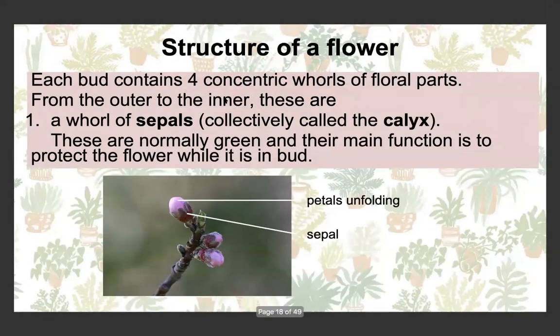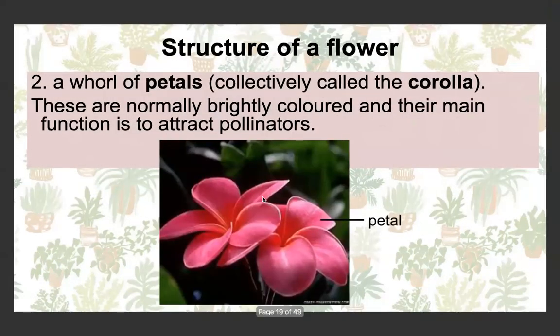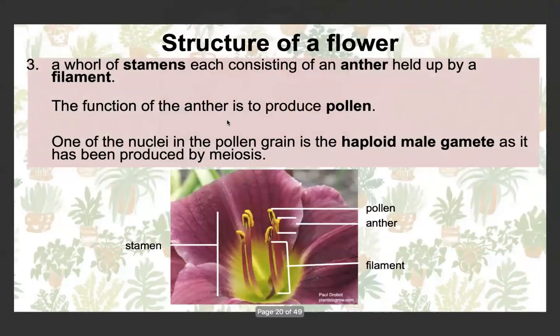As we see here, the first one would be a wall of sepals, which altogether are called the calyx. And these are usually green, and their main function is just to simply protect the flower. Then we have a wall of petals, which are altogether called the corolla, and they're often bright colored to attract pollinators.